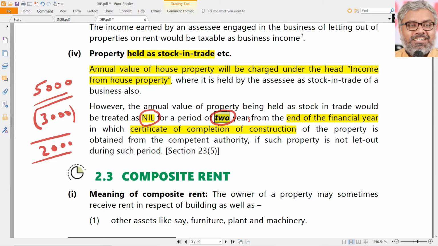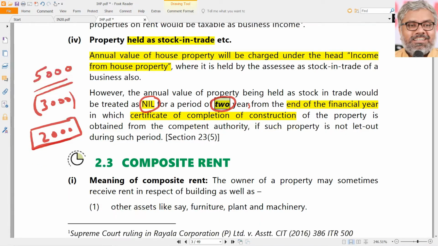On top of it, what our Income Tax Act is telling, because these properties are vacant, these are all annual value of all these properties. Now, you consider that as your income under the head of income from house property. The Income Tax Act is telling that. That is the draconian situation, particularly for those people who are holding the properties as stock in trade. It is a very pathetic situation for them, because on one hand they are not able to sell the properties, on the other hand they have to pay tax on the income that they did not earn.